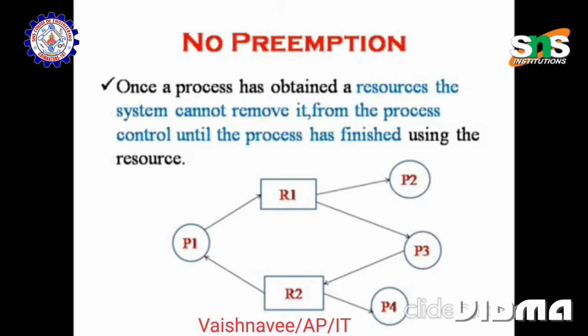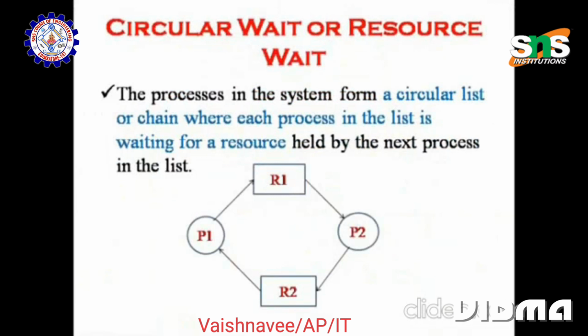For example, consider the resources R1 and R2 and processes P1 and P2. Resource R2 is allocated to P1 and R1 is allocated to P2, whereas P1 requires R1 and P2 requires R2. So here the deadlock has occurred. These are the possible situations in which deadlock can occur. If any one of these situations is true, then the deadlock occurs.